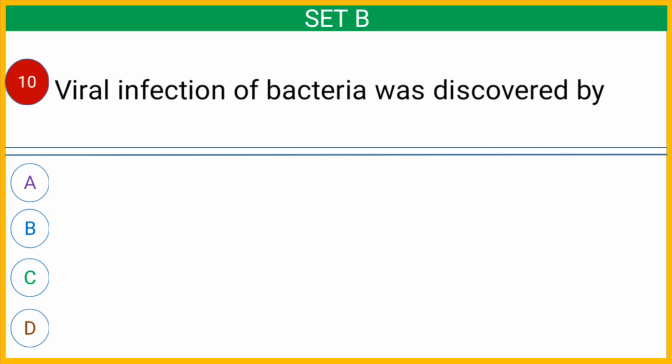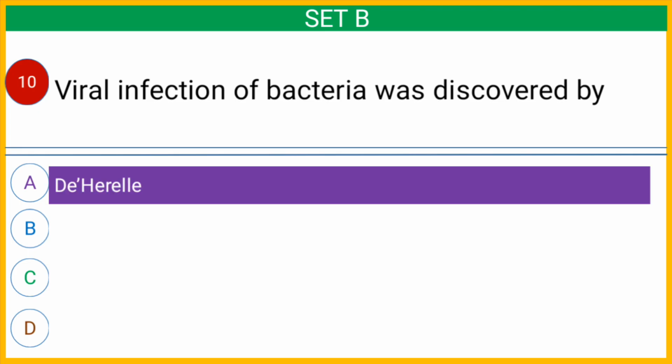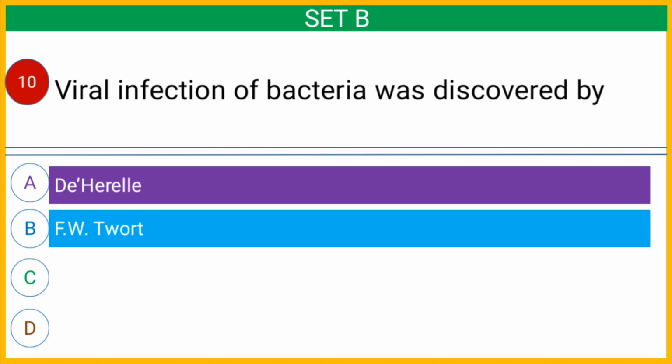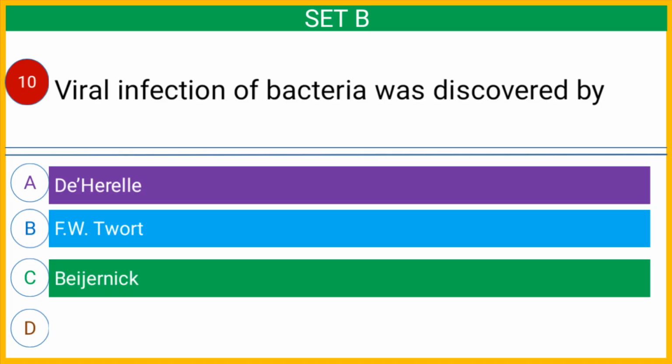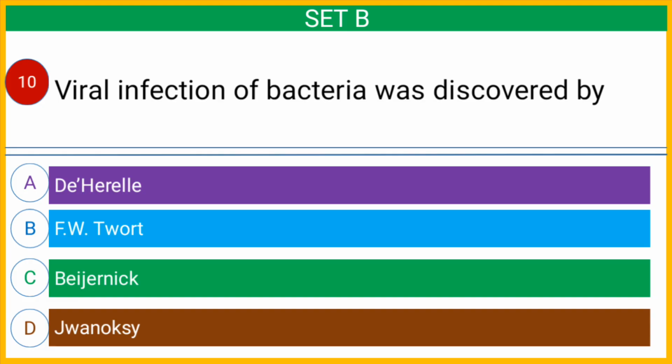Question number 10, viral infection of bacteria was discovered by option A d'Herelle, option B F.W. Twort, option C Beijerinck, or option D Ivanovsky. And the correct answer is option B F.W. Twort.